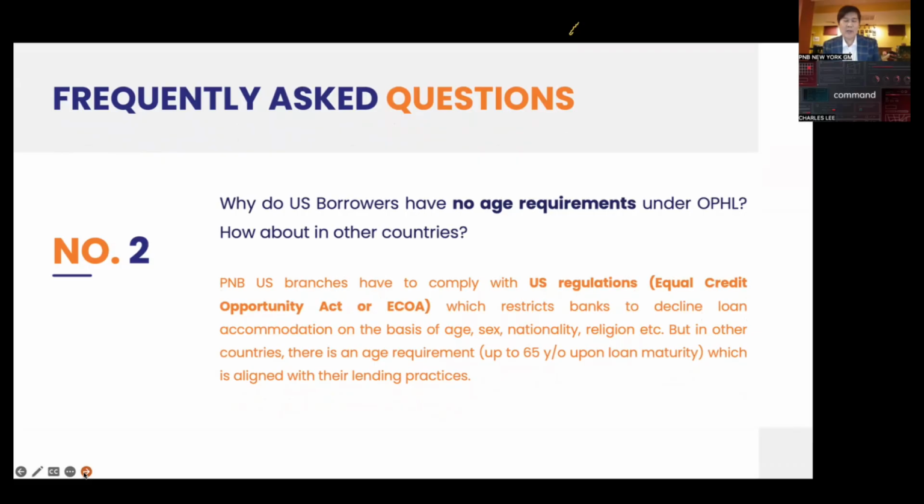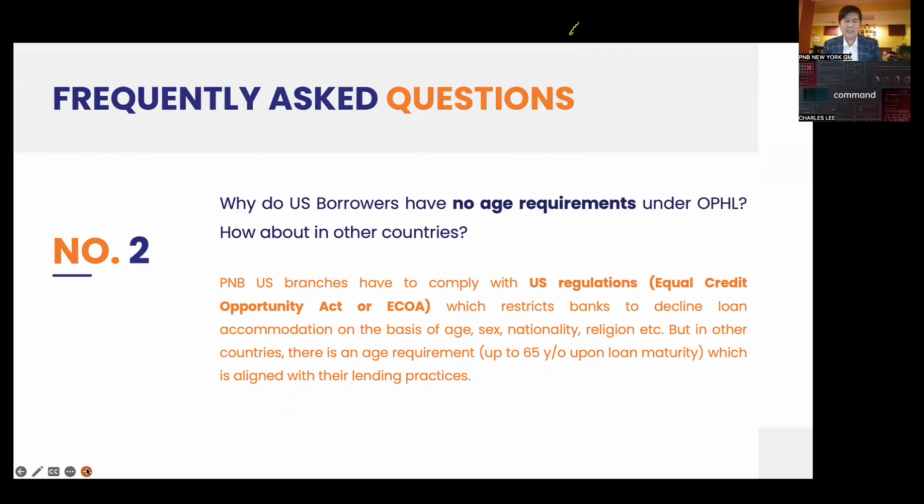Why do US borrowers have no age requirements on their own Philippine home loan? How about in other countries? PNB US branches have to comply with the US regulation, the Equal Credit Opportunity Act, or the ECOA, which restricts banks from declining loan accommodation on the basis of age, sex, nationality, religion, etc.